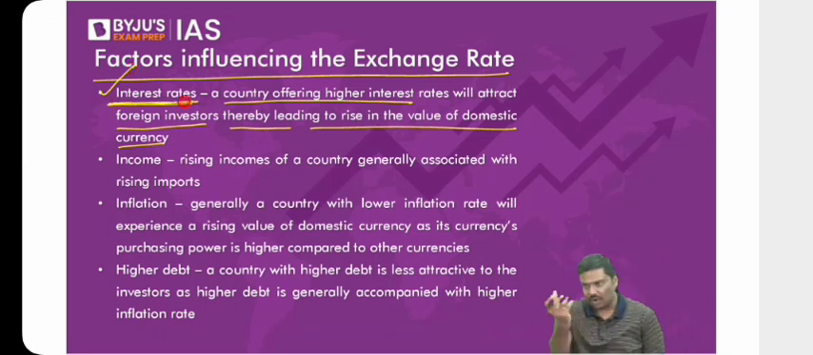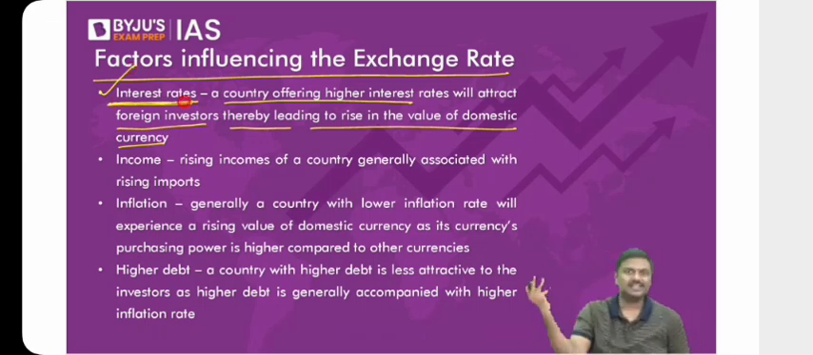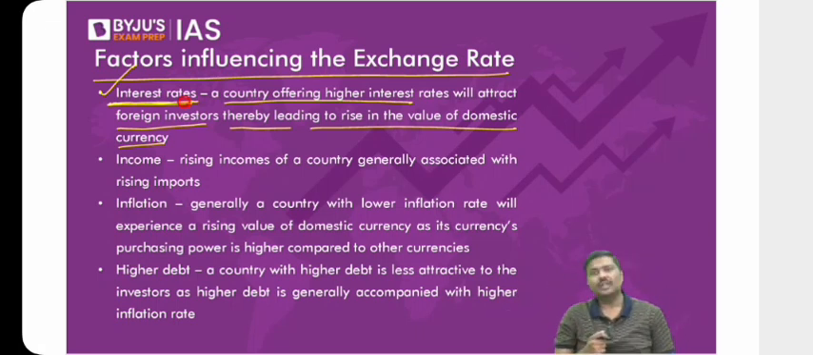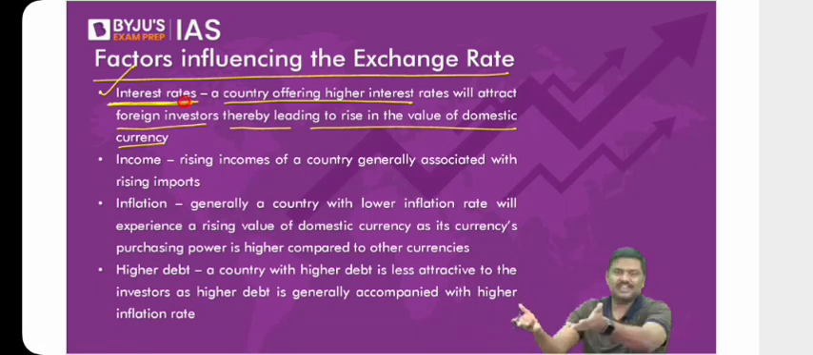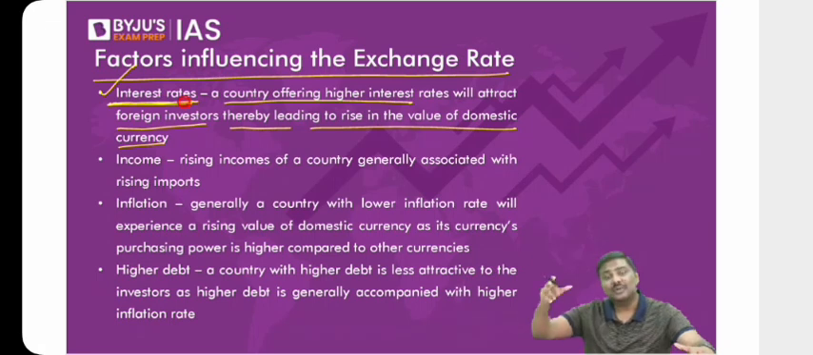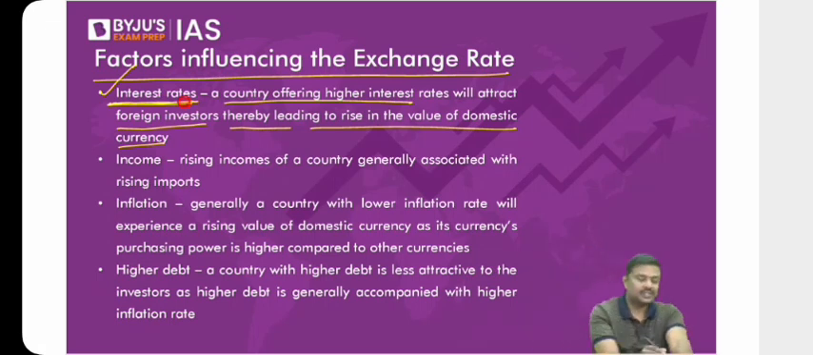Any country which offers higher interest rates sees an inflow of currencies. Why is the currency flowing in? Because investors want to earn higher interest rates. Don't you want to earn higher interest rates? Of course, yes. So if you're a foreign investor, you will run to a country where interest rates are better. So obviously, you will enter those countries, as a result of which the domestic currency's value will start increasing. So that is the first one, interest rates.